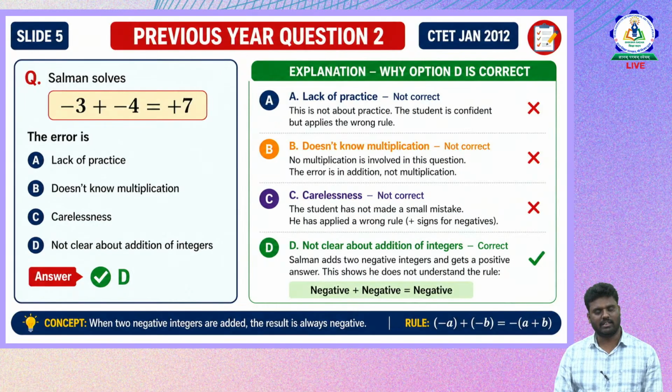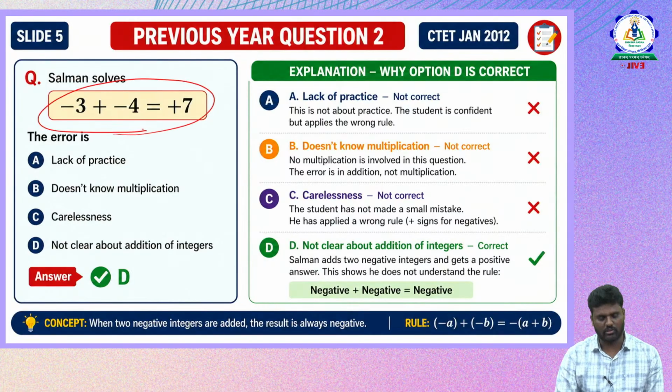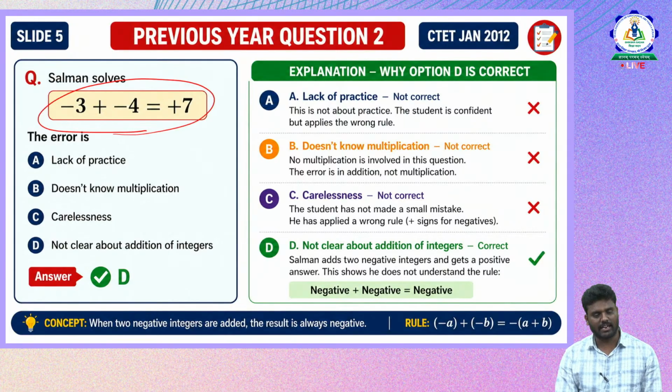Now, what is the question trying to ask? There is one student, Salman. He solved the given equation like this: -3 plus -4 is equal to +7. But there is an error in it. So the question is asking you to identify what type of error it is. Whether it is a lack of practice, or the child doesn't know multiplication, or it is carelessness, or it is not being clear about the addition of integers.